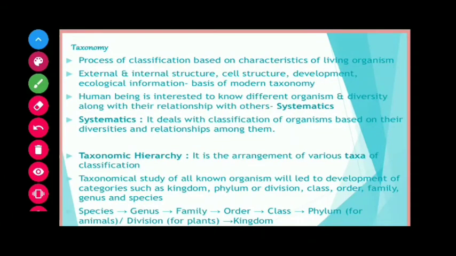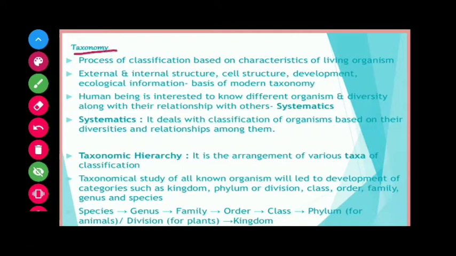Today we shall discuss the first chapter of class 11th Biology, The Living World. This is the third video in continuation of the previous one. In this video, you will learn about taxonomy and taxonomic hierarchy. First of all, let's start with taxonomy.